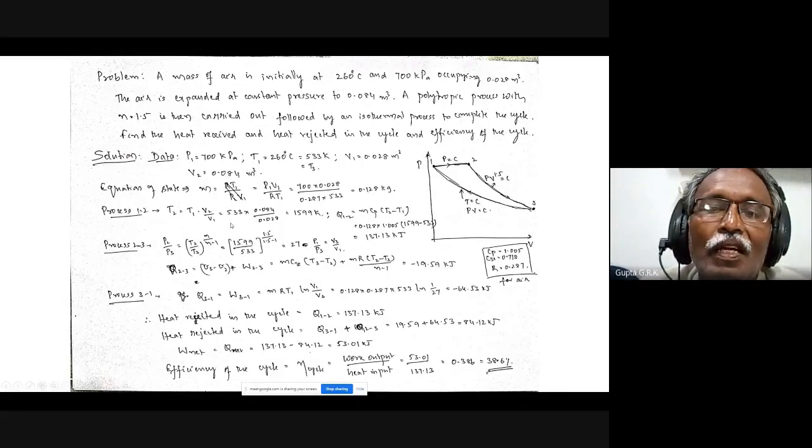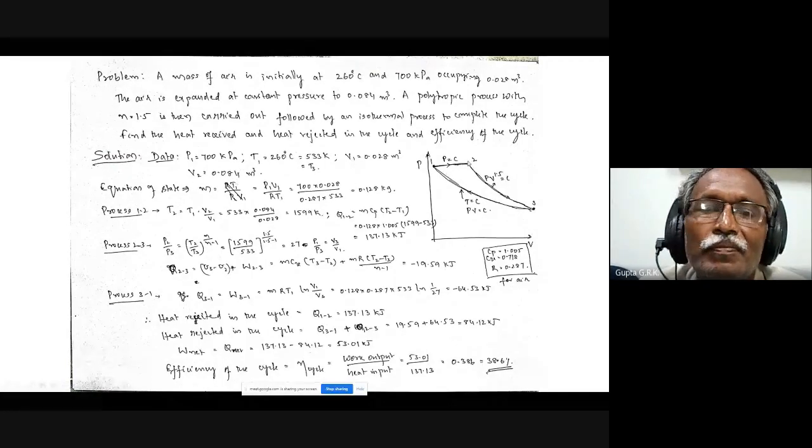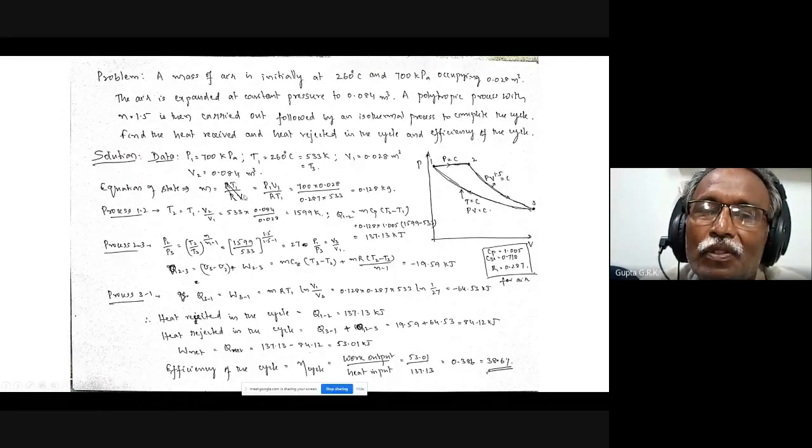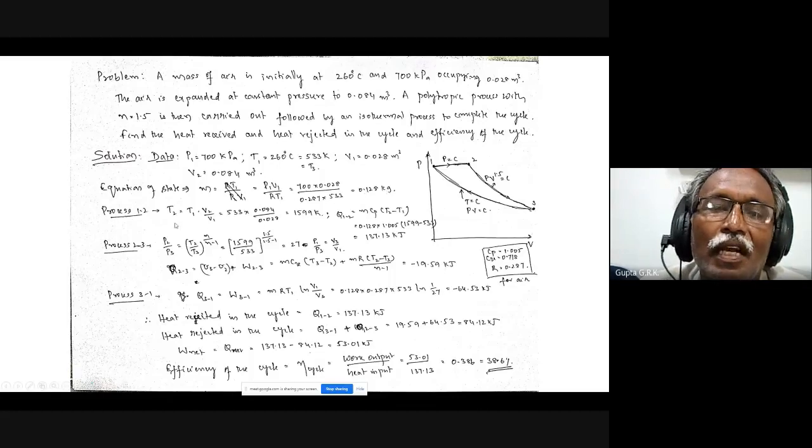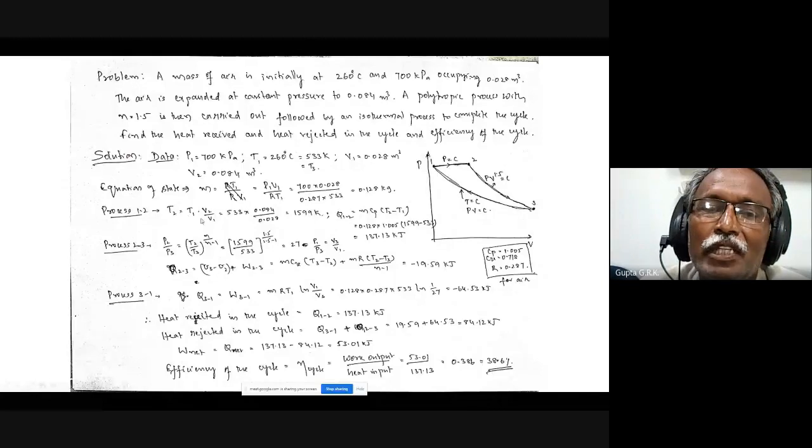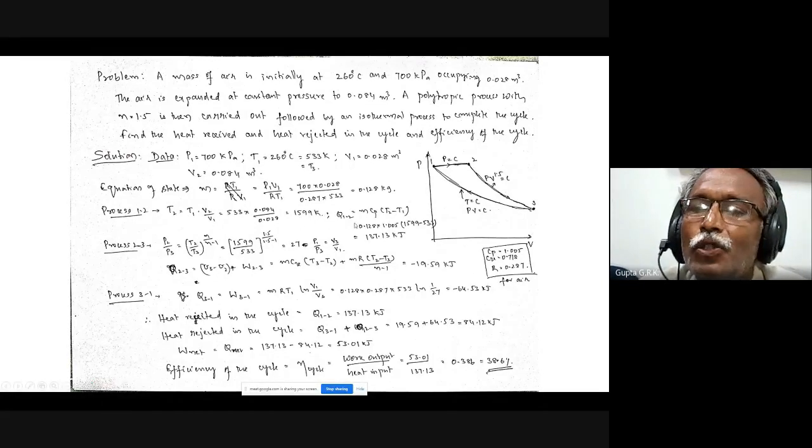So I have to know the heat transfers and work transfers, and I have to find out the efficiency. P1, V1, T1 is given, and V2 is given, and I can find out the mass from the first state. And for process 1-2, because it is constant pressure, V1 by T1 equals V2 by T2, I can find out T2. And Q12, because it's constant pressure, is mCp into (T2 minus T1). I can calculate the heat transfer here. This is positive, meaning there is heat input.